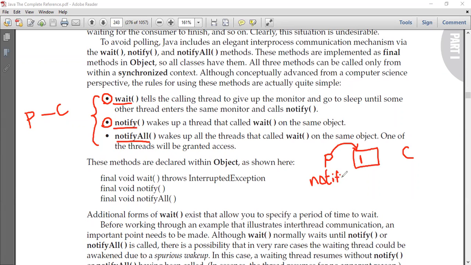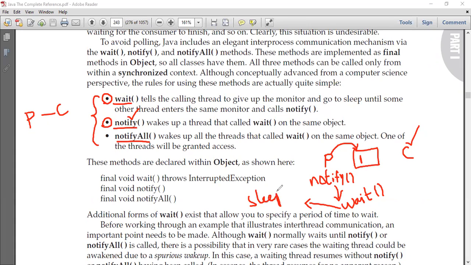Once a producer produces the value, it calls this notify method. Once it calls the notify method, it will notify the consumer stating that the producer has produced a new value. Once the producer notifies, it calls the wait method. After calling notify, the producer calls this wait method. Why does it call the wait method? Once a producer calls this wait method, it goes to sleep.